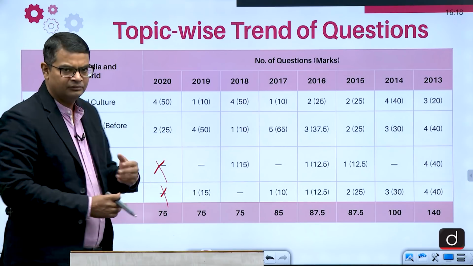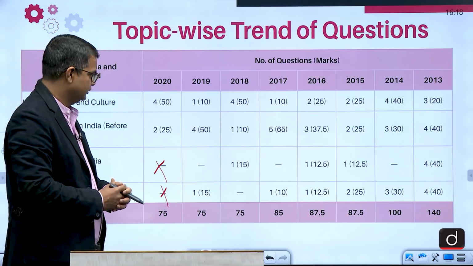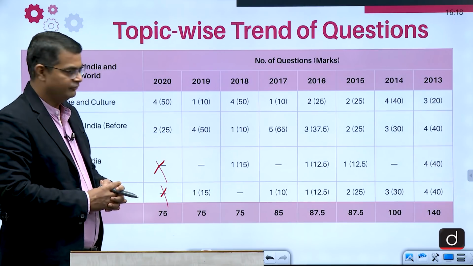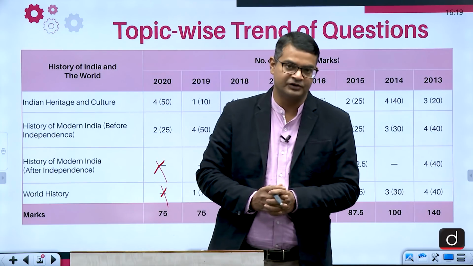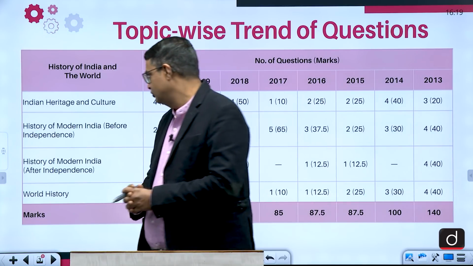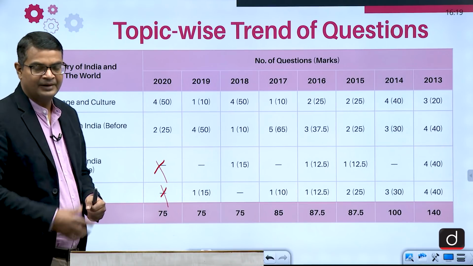So it is up to the discretion of the UPSC. So there were 6 questions and we will discuss the answer format of the 6 questions. So let us see what were the questions that were asked in the main exam.